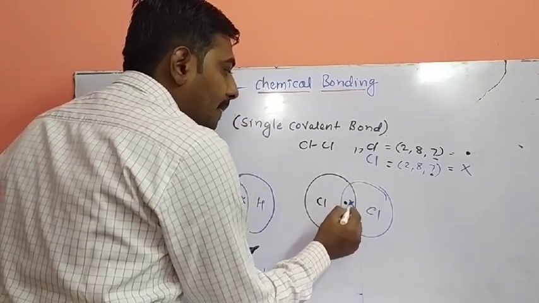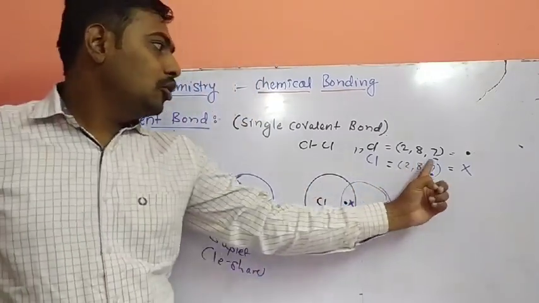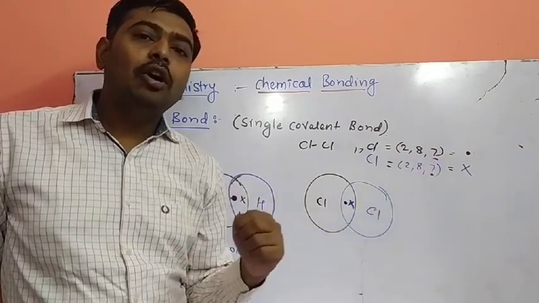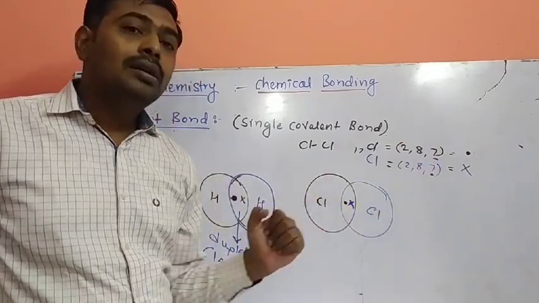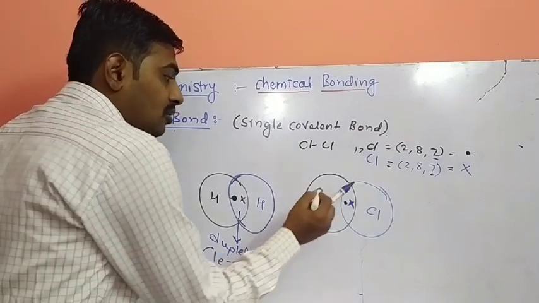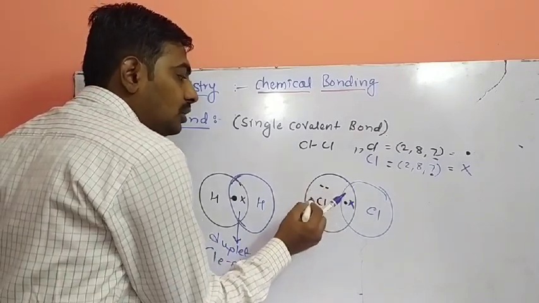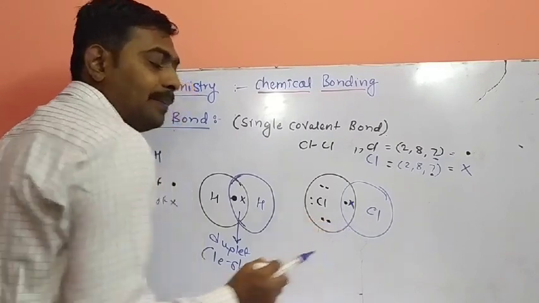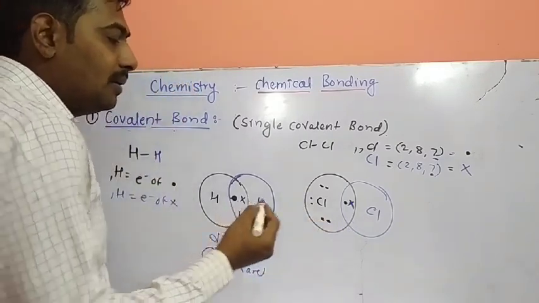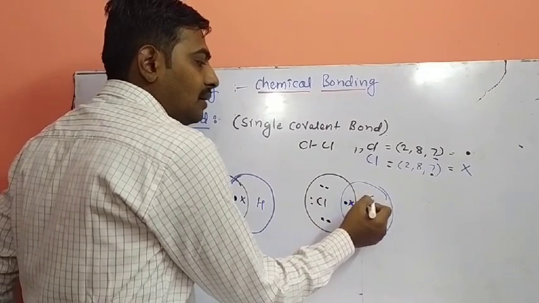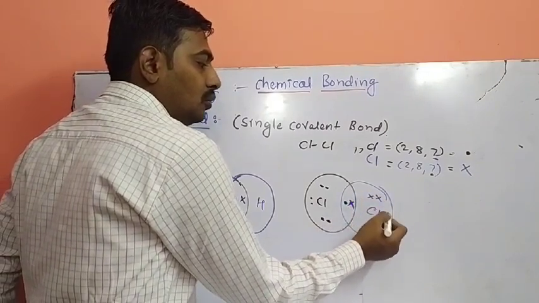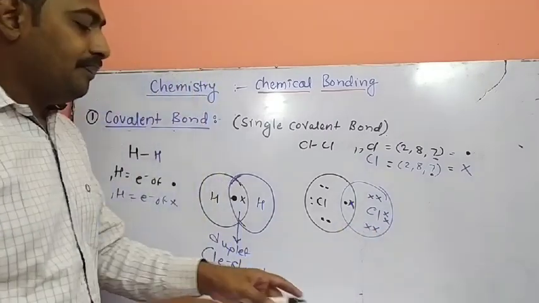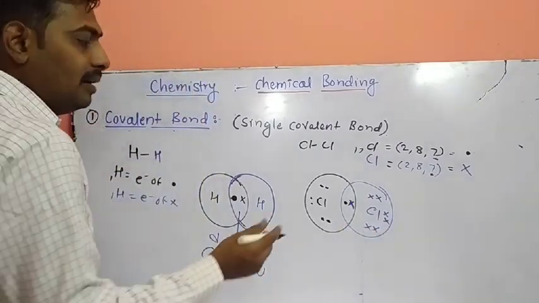See, how many do we have to draw? 7 we have to draw. Out of 7, we drew 1. Remaining 6: 1, 2, 3, 4, 5, 6. Similarly in the second shell, 1, 2, 3, 4, 5, 6. See how the octet is completed.